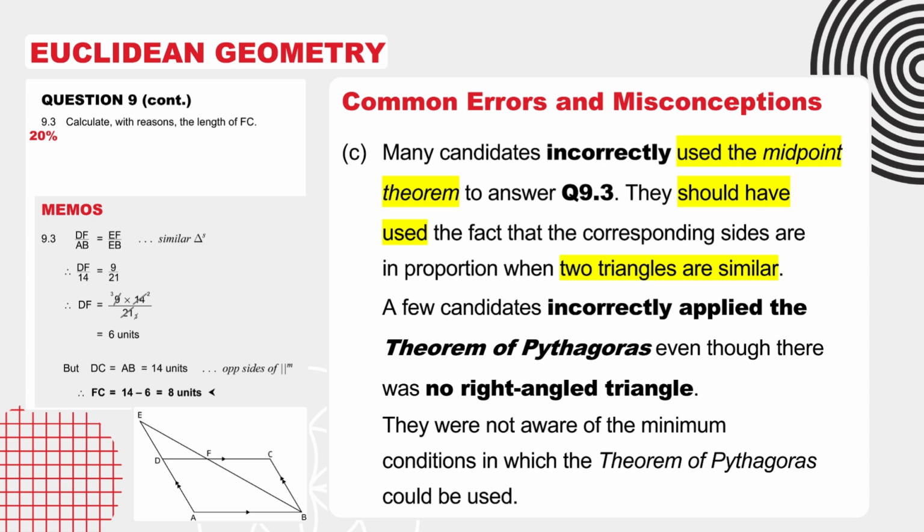Many candidates incorrectly used the midpoint theorem to answer question 9.3. They should have used the fact that the corresponding sides are in proportion when two triangles are similar. A few candidates incorrectly applied the theorem of Pythagoras even though there was no right-angled triangle. They were not aware of the minimum conditions in which the theorem of Pythagoras could be used.